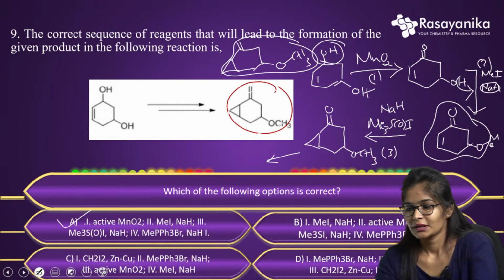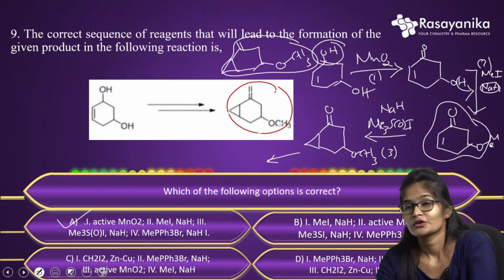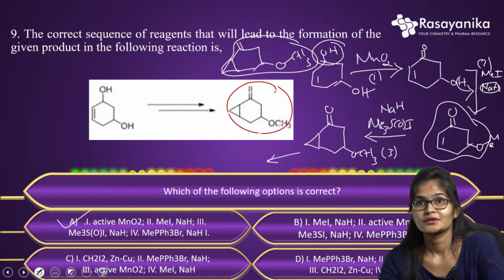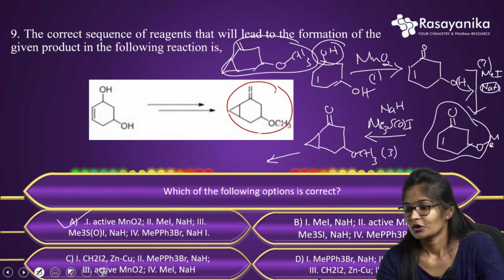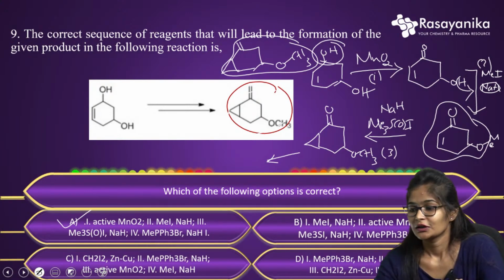What they have done: in the beginning they have taken MnO2, manganese oxide, which is used for oxidation and selectively oxidizes only the allylic or benzylic alcohol. So it oxidizes and gives the ketonyl group here.